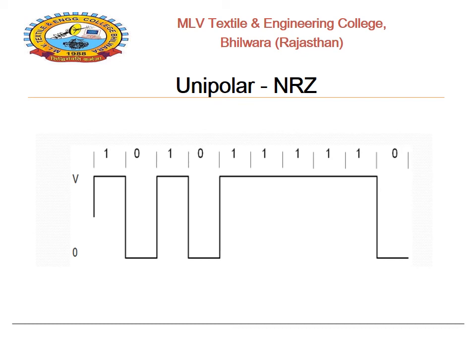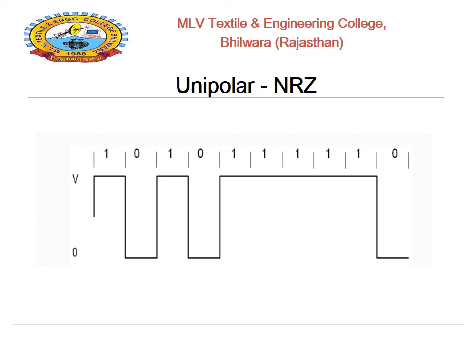As we know, in the case of unipolar format, the waveform has a single polarity. Single polarity means 1 is related to the pulse being present and 0 represents the absence of a pulse. So it is simply an on-off waveform, representing the on or off condition. On is related to 1 and off is related to the 0 bit. In the case of unipolar NRZ form, when the input bit is 1, the pulse will be present. If the input bit is 0, then the pulse will be absent.